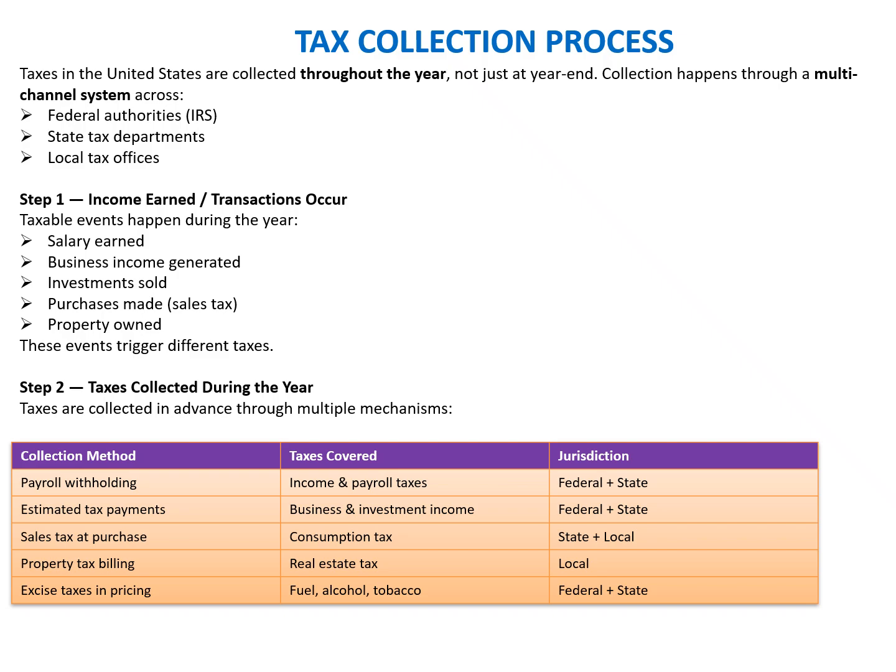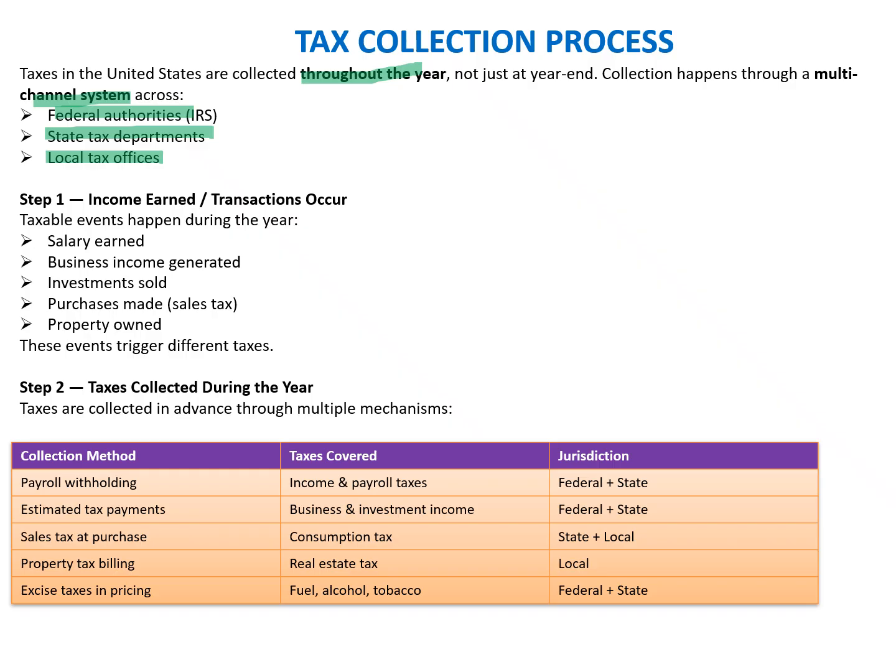So we'll quickly look at all the steps in the tax collection process. Taxes in the United States are collected throughout the year, not just at the end of the year. Collection happens through a multi-channel system: the federal authority through the IRS, the state tax department, and the local tax offices. So what is step one?